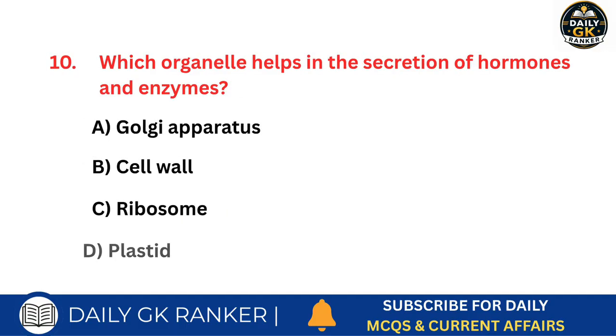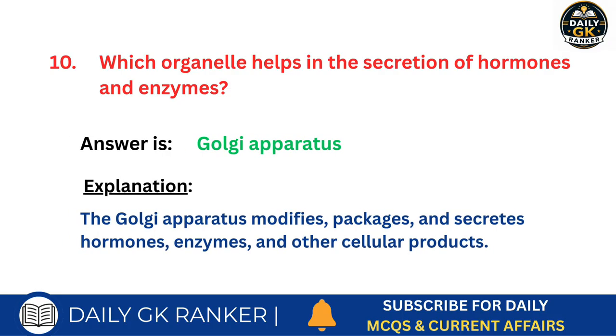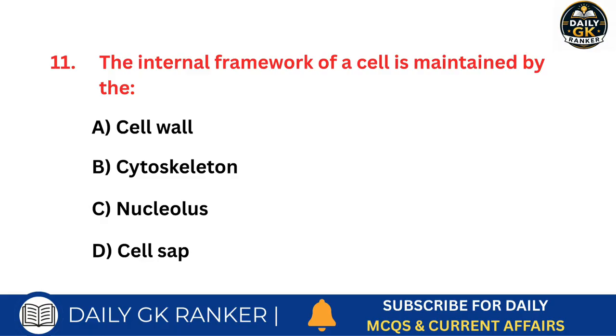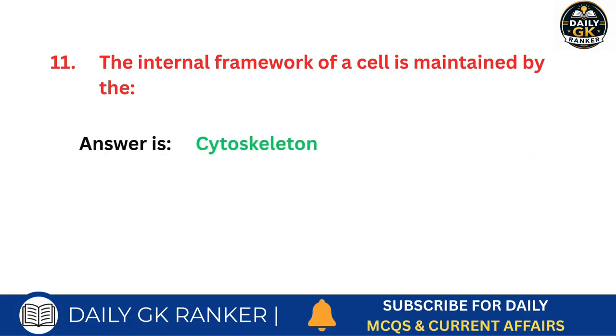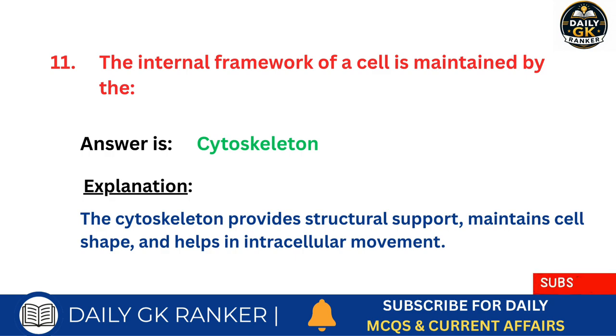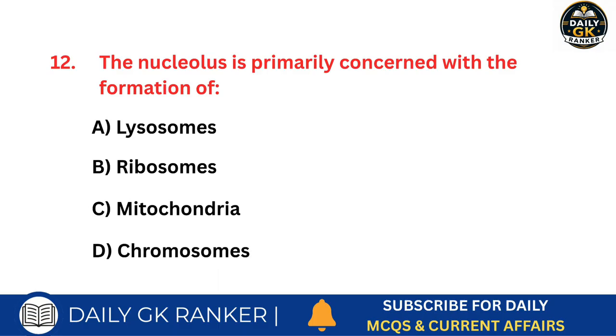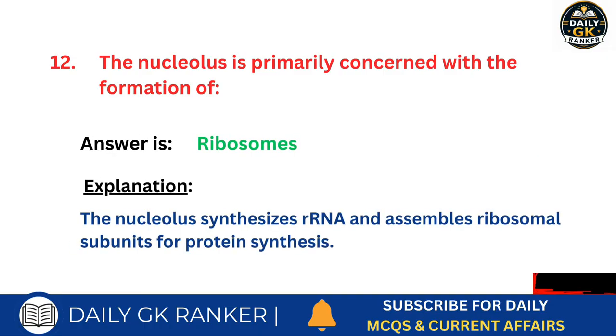Which organelle helps in the secretion of hormones and enzymes? Answer is Golgi apparatus. The internal framework of a cell is maintained by what? Answer is cytoskeleton. The nucleolus is primarily concerned with the formation of what? Answer is ribosomes.